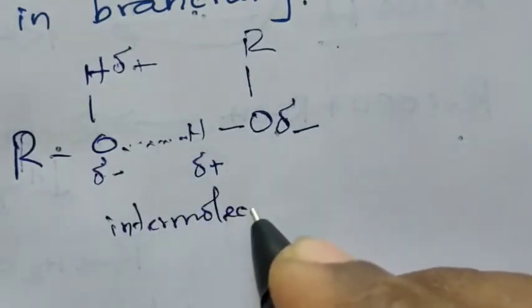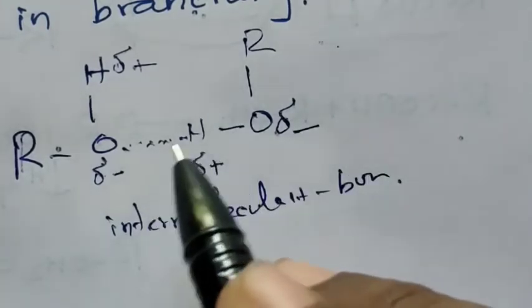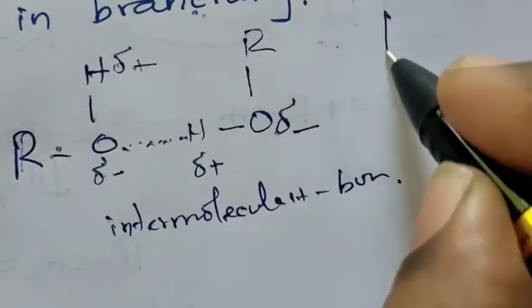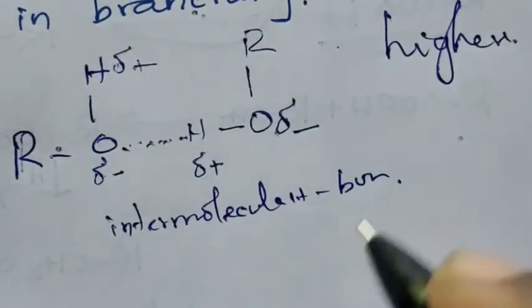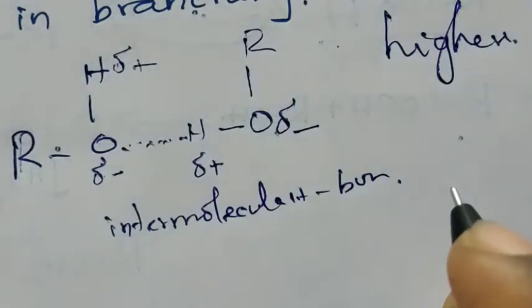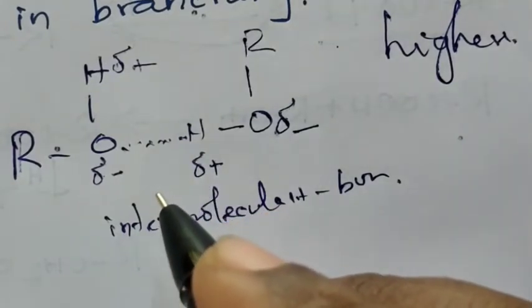This hydrogen bonding is called intermolecular hydrogen bonding. Because of the intermolecular hydrogen bonding, alcohol possesses higher boiling point. The boiling point of alcohol is normally higher due to the intermolecular hydrogen bonding.